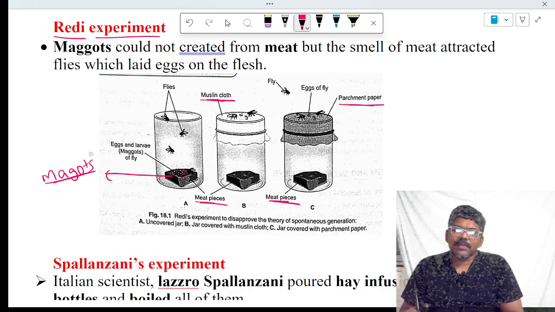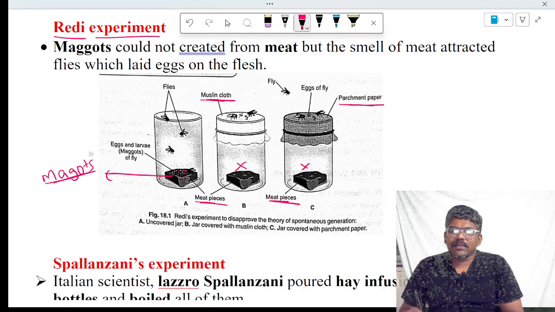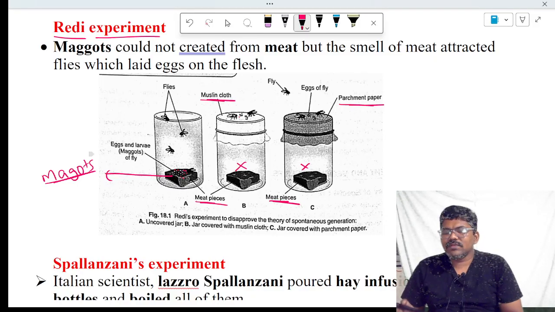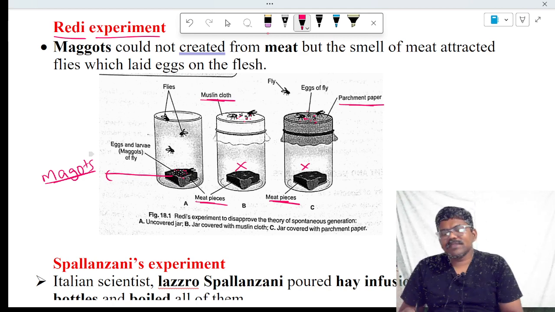He did not find eggs on the meat kept in the closed jars. Later he saw eggs on the muslin cloth and on the parchment paper. Based on that, he concluded that life does not come from the meat, which is dead.